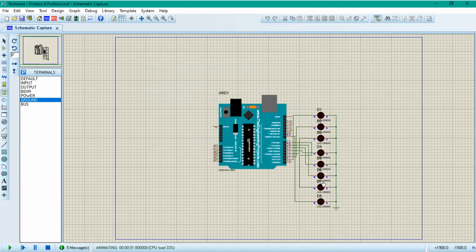For the first time, it's working fine, but now it's working like this. And after running the third loop, again it's working fine.